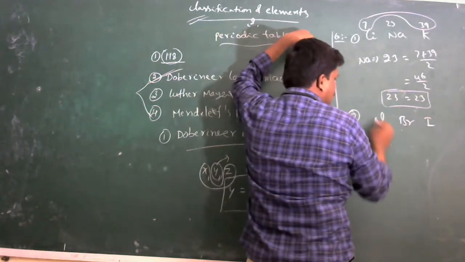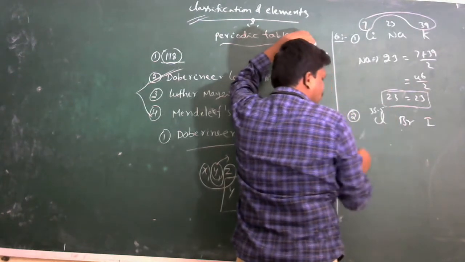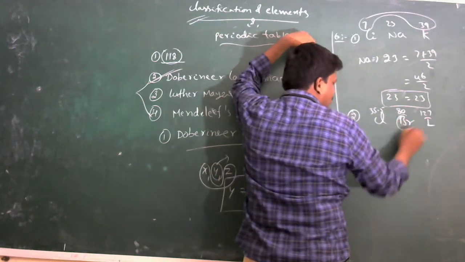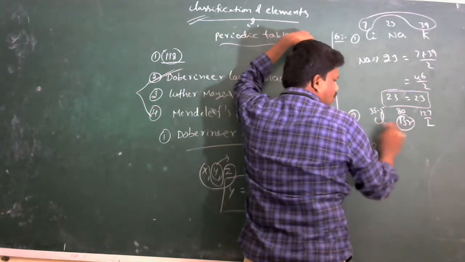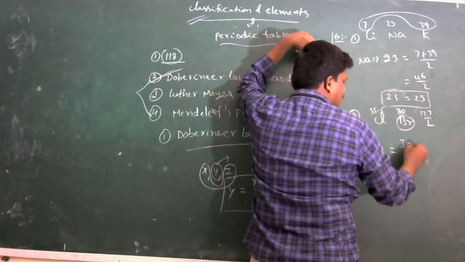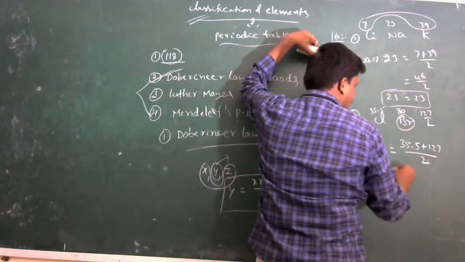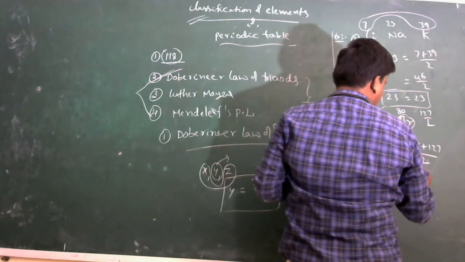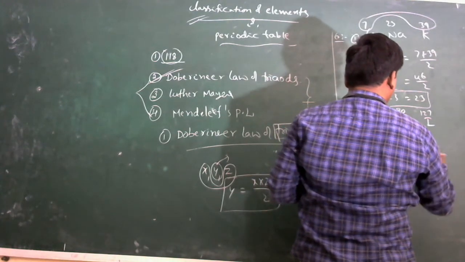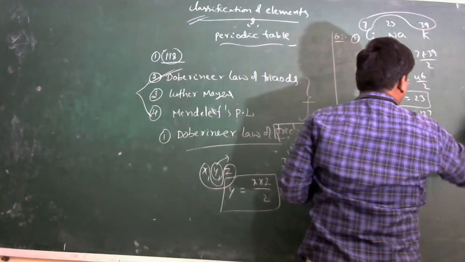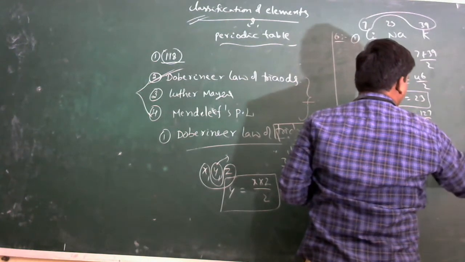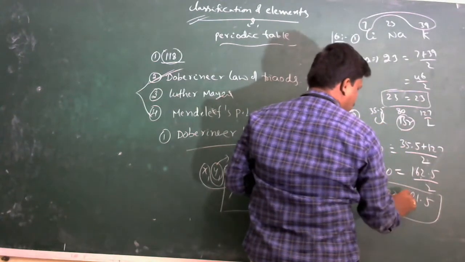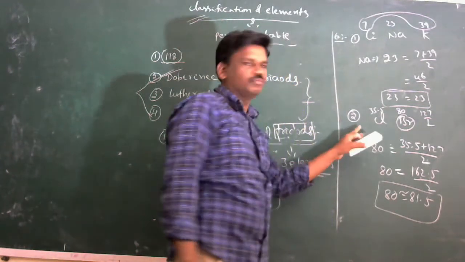The atomic weights of these three elements are 35.5 for chlorine, 80 for bromine, and 127 for iodine. The middle element bromine's atomic weight equals the arithmetic mean of the other two elements, (35.5 plus 127) by 2, which is about 81.5. That means it is nearly equal to the atomic weight of the middle element.